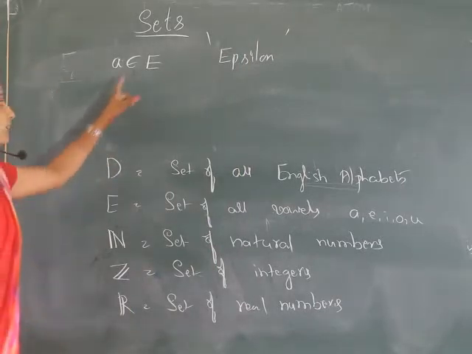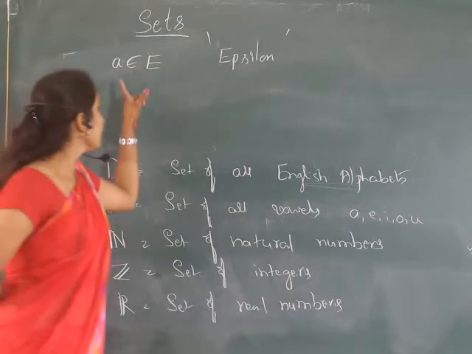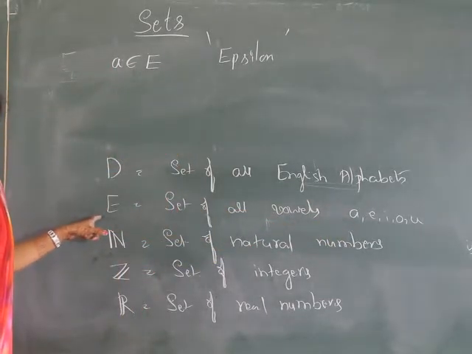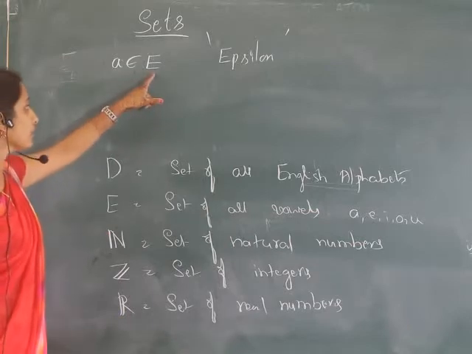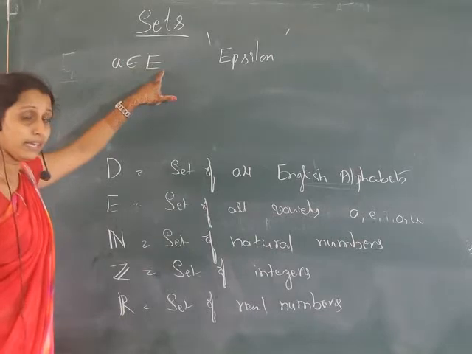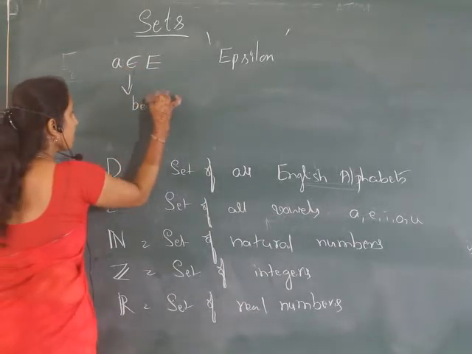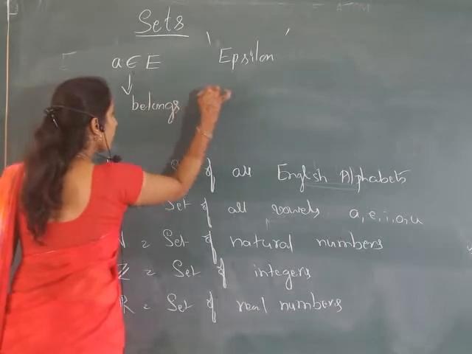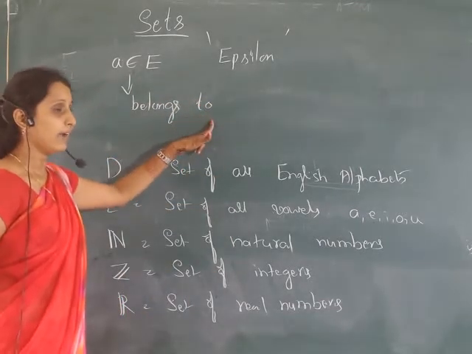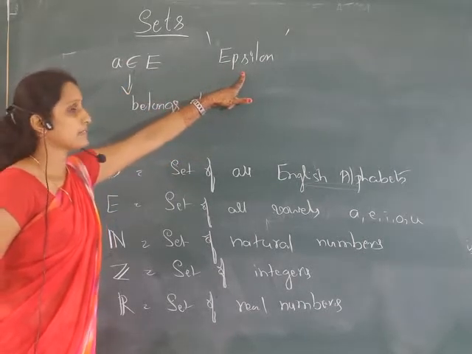So A is an element of E, because A is a vowel, a vowel is a set, and E is a set of vowels, so A belongs to E. We read it as A belongs to E, and the symbol is a Greek letter, epsilon.